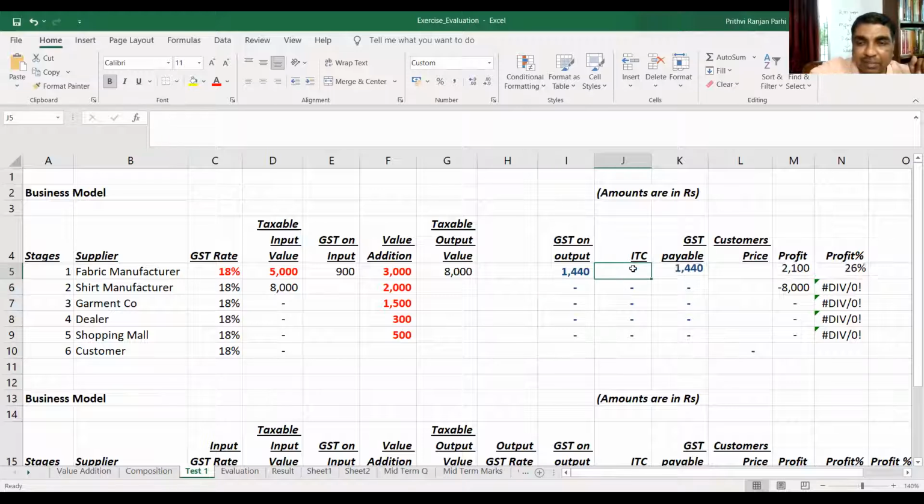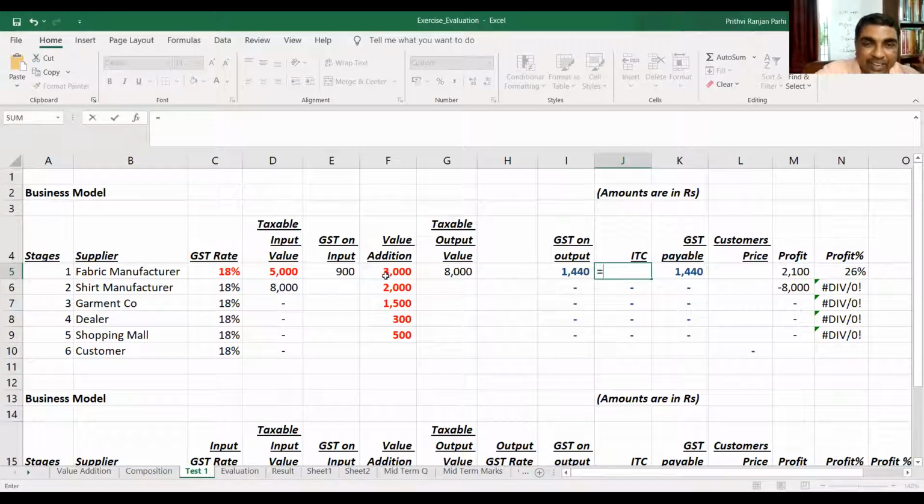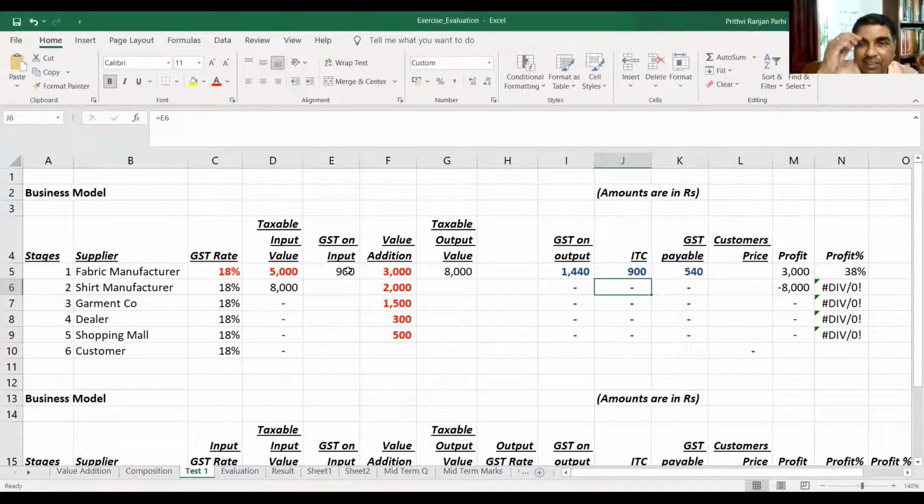1,440, you have understood? And how much ITC is available? 900. I will link it equal to 900. Now GST payable is how much? That's 1,440 minus 900, 540. What is payable through cash? Okay, right. What is the consumer's price? Can you tell me?